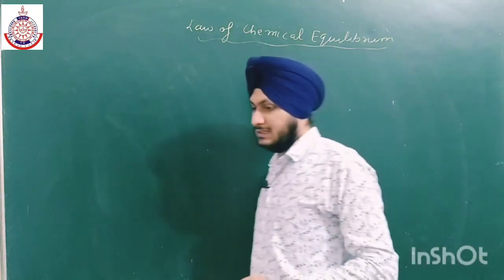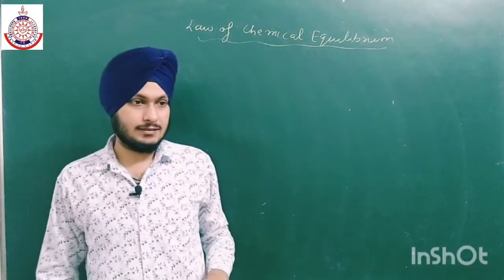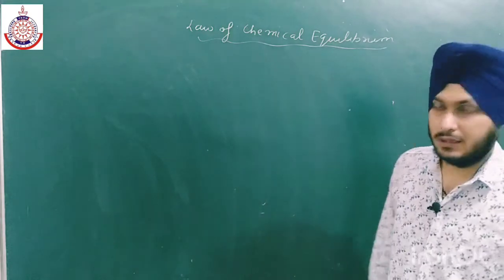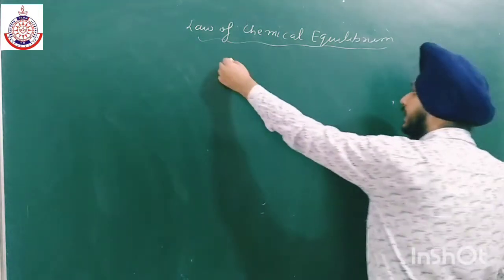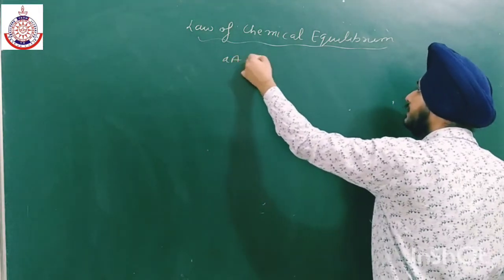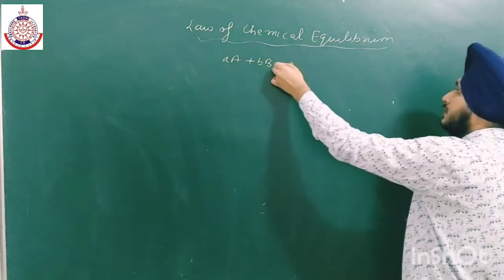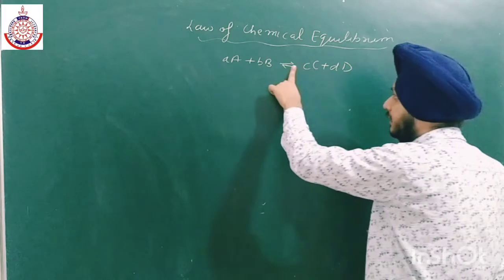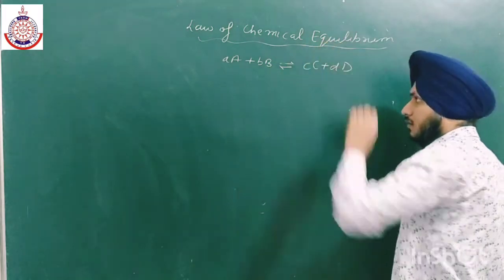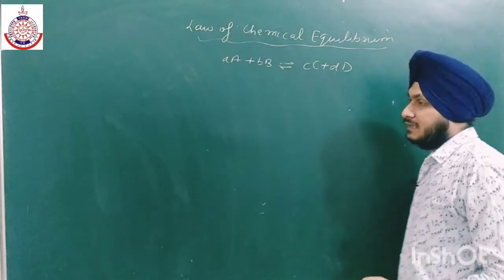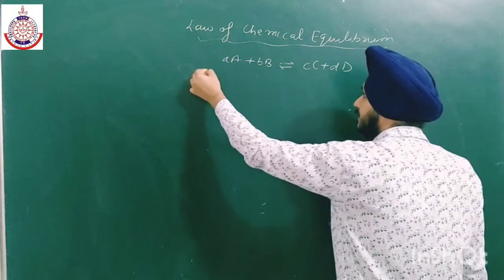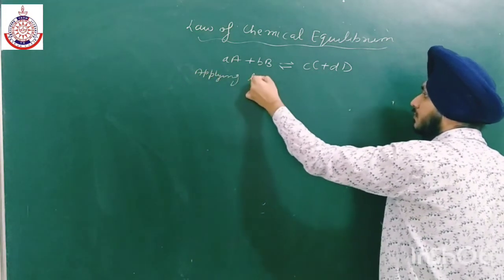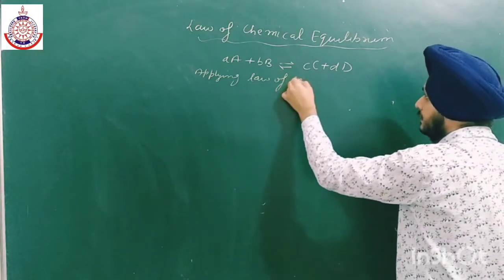So according to this law, the rate of forward reaction is always equal to the rate of backward reaction. So now I am taking a general reaction, A plus B gives C plus D. Okay, this is the general reaction. Now applying the law of mass action.